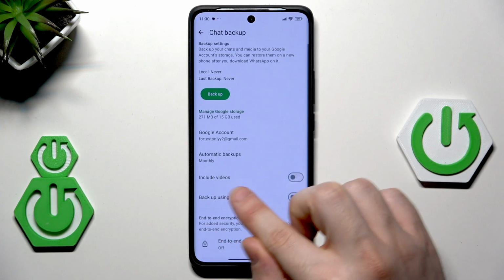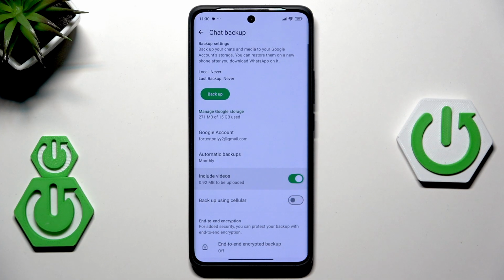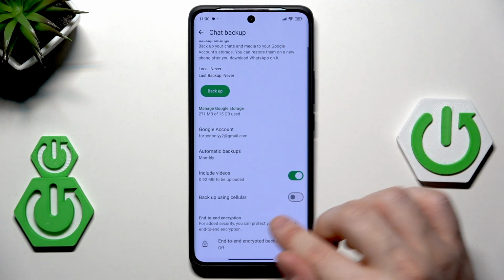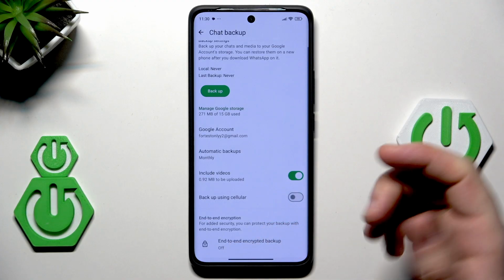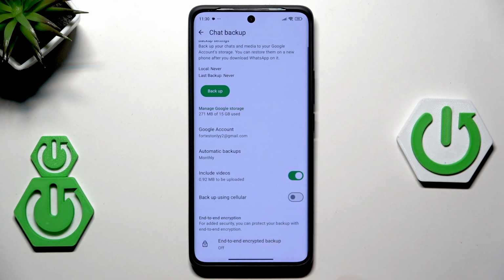Okay, let's also include the videos in our backup. If you're interested, you can also enable to backup using cellular, it's up to you. And on the bottom, we have end-to-end encrypted backup. It's like an extra security feature.